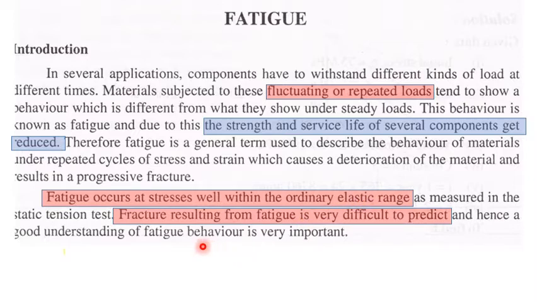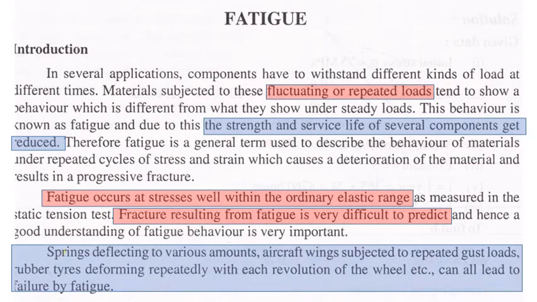So fracture resulting from fatigue is very difficult to predict. Why? Because it is not a single type of loading which a material or component is going to encounter, so it is very difficult to predict. The best example we can take for fatigue loading is a shock absorber.